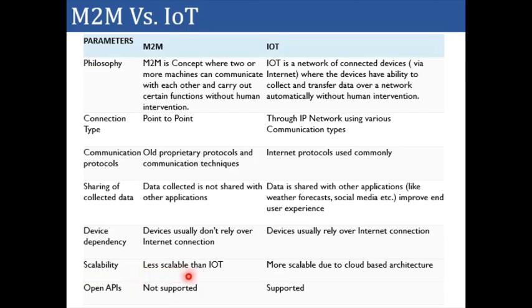Here in case of M2M, the devices are less scalable when we compare with IoT. In case of IoT, it is more scalable because we generally utilize cloud-based architecture for the large size of devices to be communicating over the network. Open APIs are not supported in case of machine-to-machine communication, while in case of IoT, we use standard open source application programming interfaces for the data communication. So in this way, the IoT has more reach when you compare with M2M.